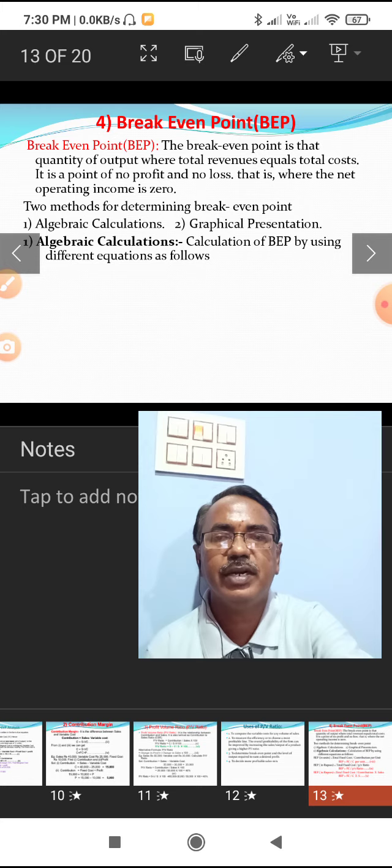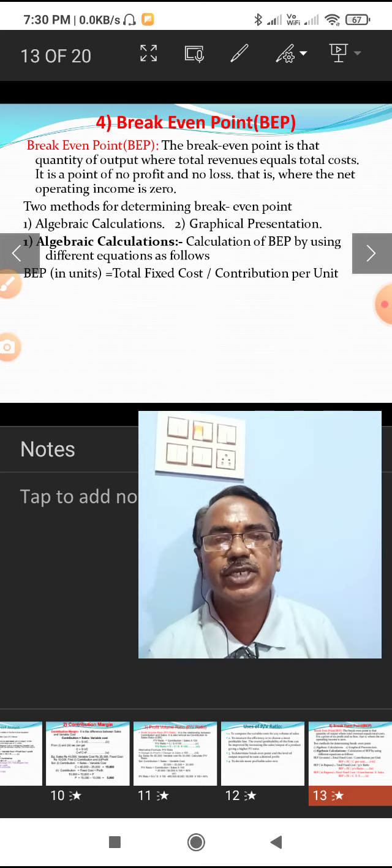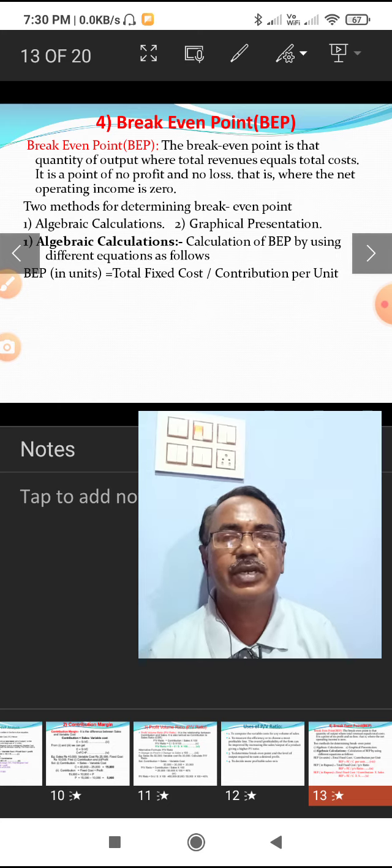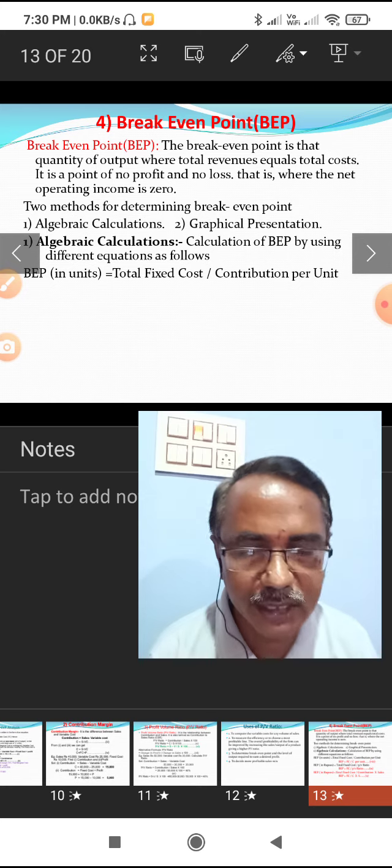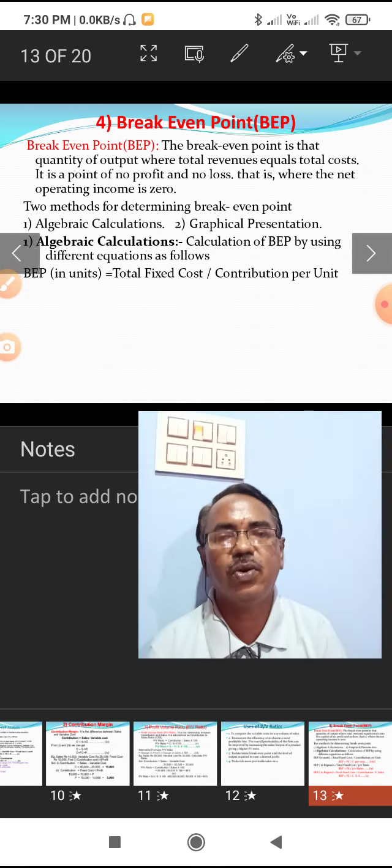By using different equations as follows. BEP in units is equal to total fixed cost divided by contribution per unit. We can ascertain the break even point in units as well as in rupees.